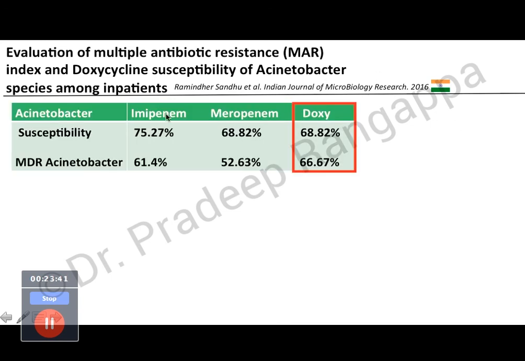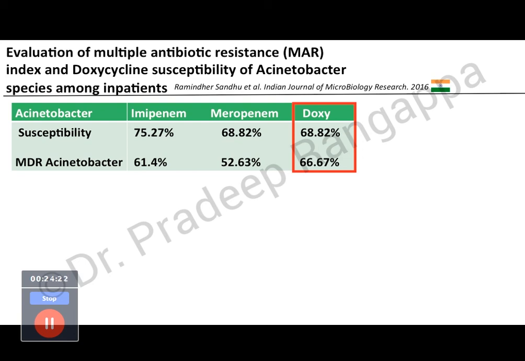So if you see, they have compared imipenem, meropenem, and doxy, and they have looked at the susceptibility of MDR Acinetobacter to doxy, and they found that susceptibility of doxy was comparable to meropenem and other carbapenems, imipenem. In MDR Acinetobacter, doxycycline susceptibility was 66.67%, which was better than meropenem and imipenem. So which goes on to show doxy can be a good adjunct drug when you are dealing with MDR infections as well. And we have seen it in our practice where you may have resistance to even carbapenem. Sometimes we see sensitive to doxy and sensitive to colistin.